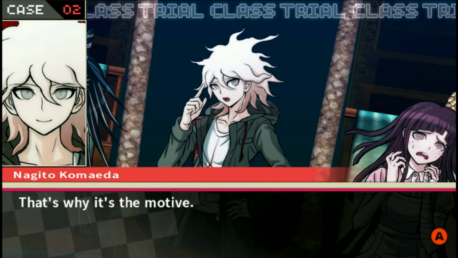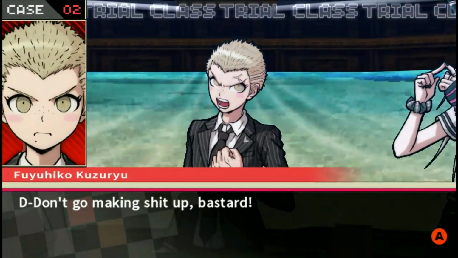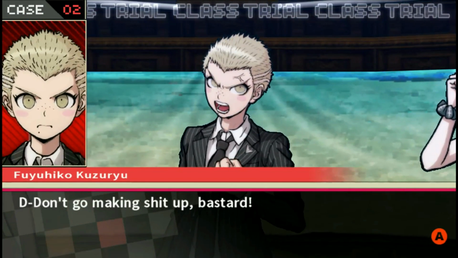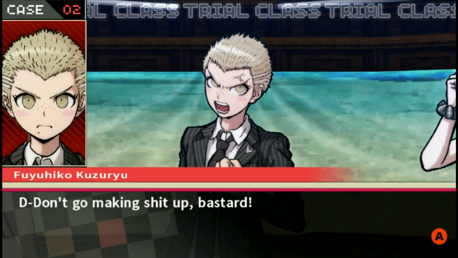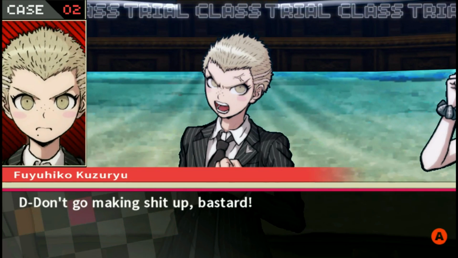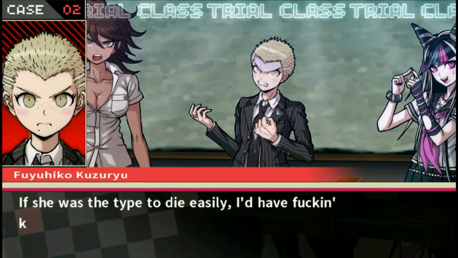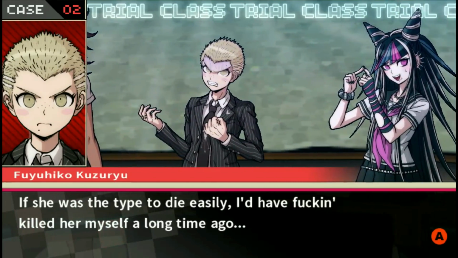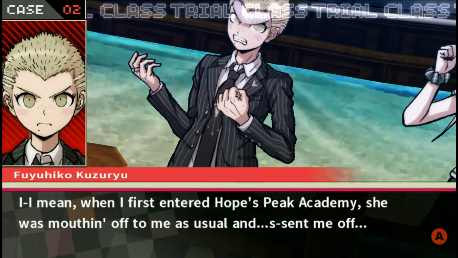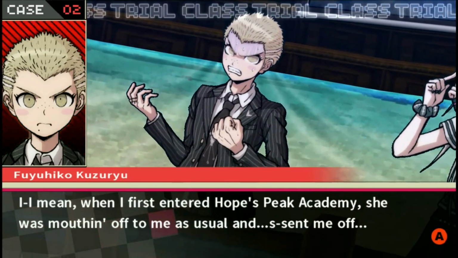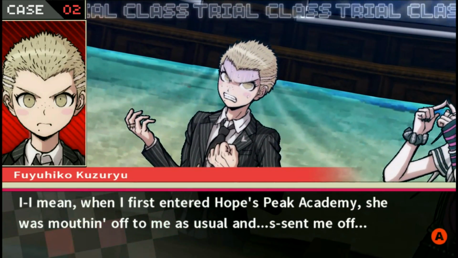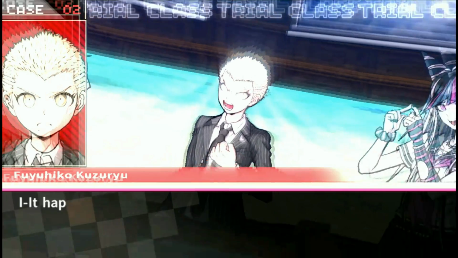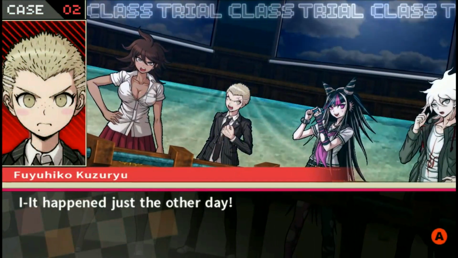That's why it's the motive. Don't go making shit up, bastard! If it wasn't, if Fuyuhiko didn't complete it first, there would be no need for a murder. If she was the type to die easy, I'd have fucking killed her myself a long time ago. I mean, when I first entered Hope's Peak Academy, she was mouthing off to me as usual and sent me off. It happened just the other day.